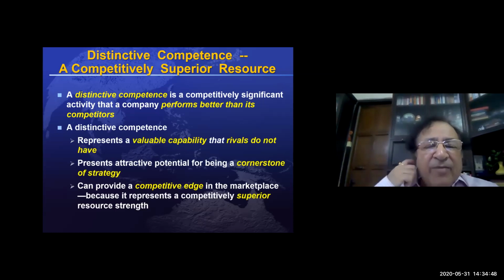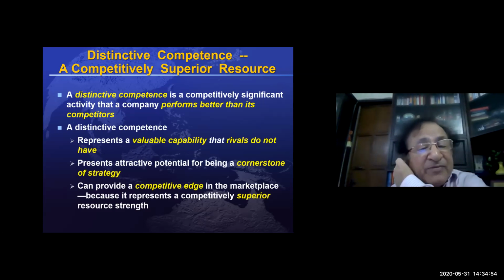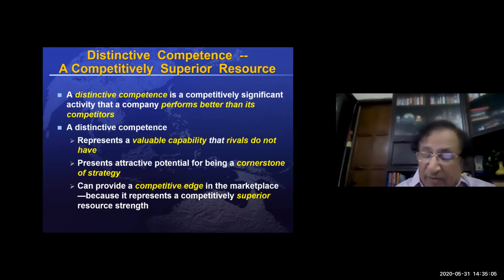The distinctive competency is a really valuable capability, because no rival can match that. That is where you get huge competitive advantage, which ultimately can give you a sustained competitive advantage.